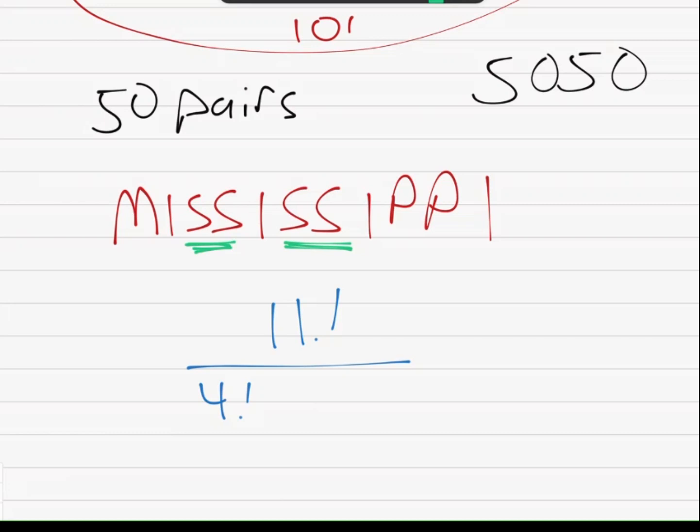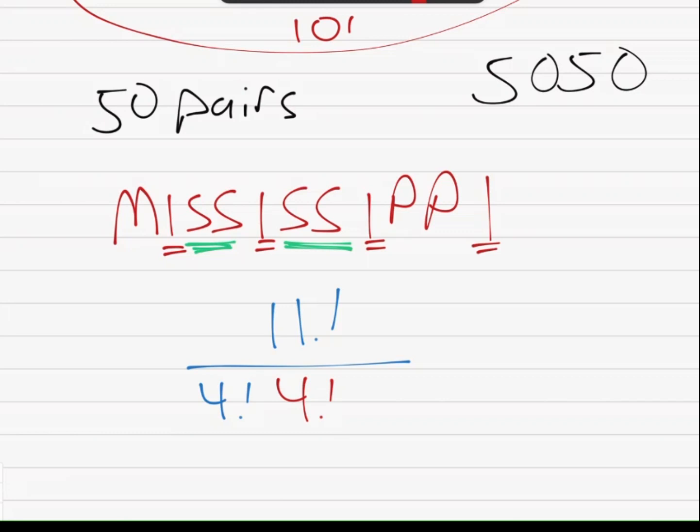Notice that there are also 4 I's. There's an I, an I, an I, and an I. So I'm going to put down a 4 factorial for the I's because they can jump around into different I slots, and there are 4 factorial ways they can do it.